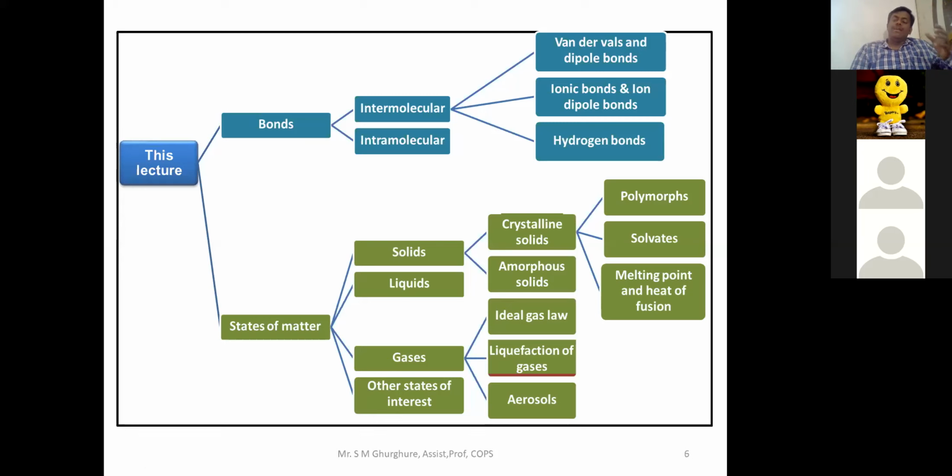Suppose matter is classified according to its chemical composition. Then matter is divided into two types: one is known as pure substances, and the second is called mixtures. If you take an example of a pure substance, that is H2O, water. Hydrogen as well as oxygen are pure substances.